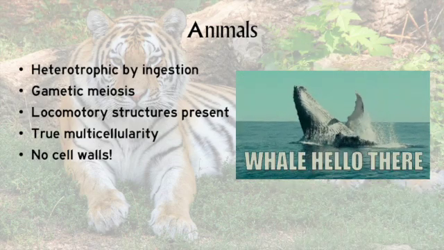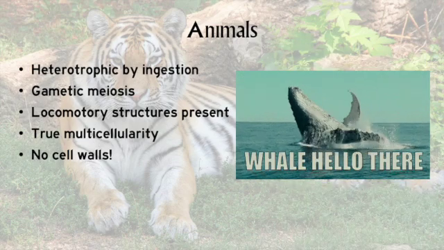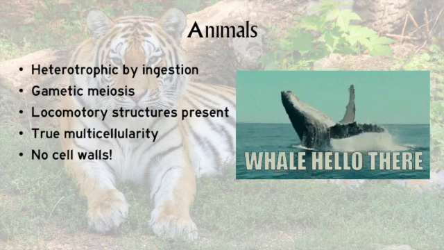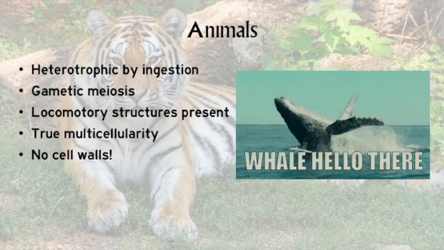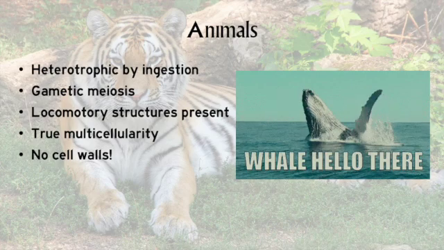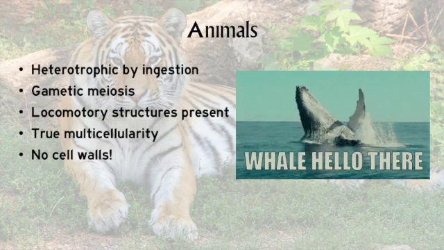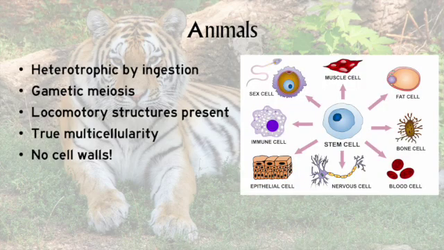All animals have some type of motility, even if they become sessile or stationary for part of their lives. Most of the time, this is coordinated by muscles and nerves. And those muscles and nerves are comprised of differentiated types of cells, as all animals are truly multicellular. We may be microscopic, but even microscopic animals are made of many, many different types of cells.